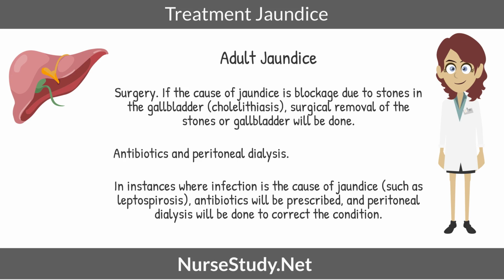Treatment of adult jaundice. Surgery: if the cause of jaundice is blockage due to stones in the gallbladder, cholelithiasis, surgical removal of the stones or gallbladder will be done. Antibiotics and peritoneal dialysis: in instances where infection is the cause of jaundice, such as leptospirosis, antibiotics will be prescribed, and peritoneal dialysis will be done to correct the condition.